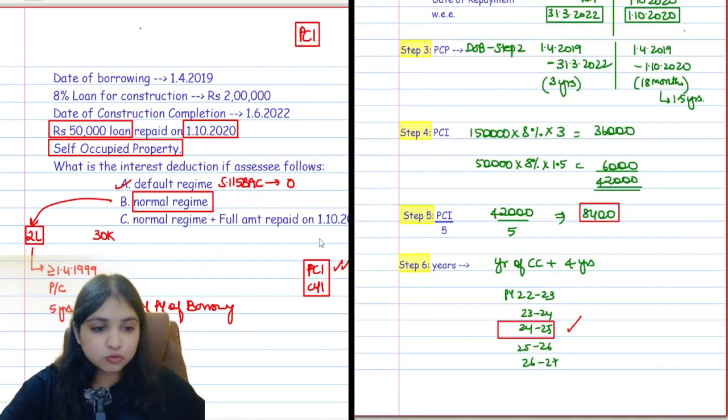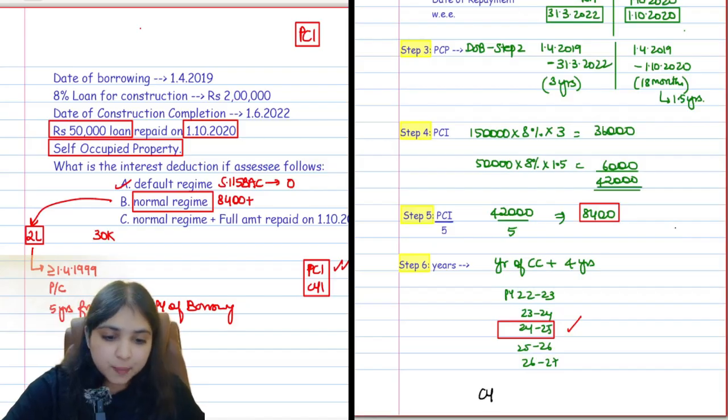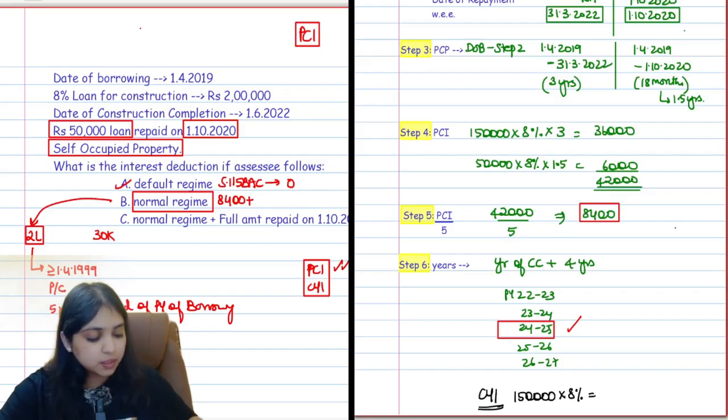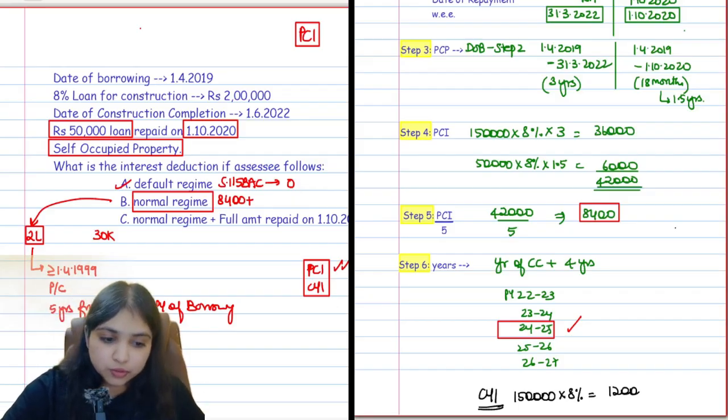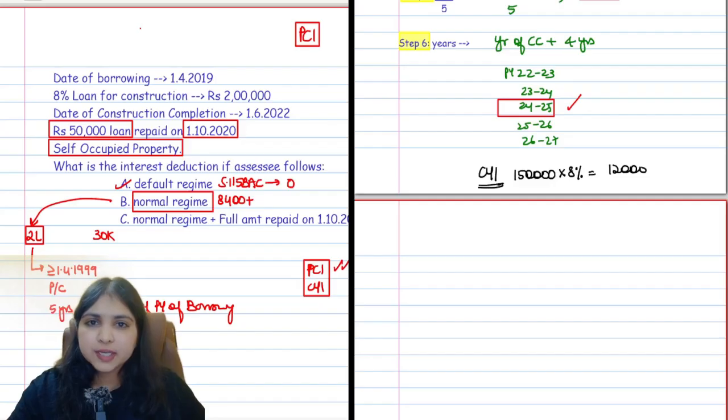So coming back to my question, they were asking how much is the interest deduction if assessee follows normal regime. Pre-construction interest is 8,400. Then how much will your current year interest be? See, current year how much loan is outstanding? Only 1,50,000 loan is outstanding, right guys? On this, what is the interest rate? The interest rate is 8%. So my current year interest is going to be 12,000 rupees. Okay, I calculated the interest for the entire year because 1,50,000, that loan was not repaid.